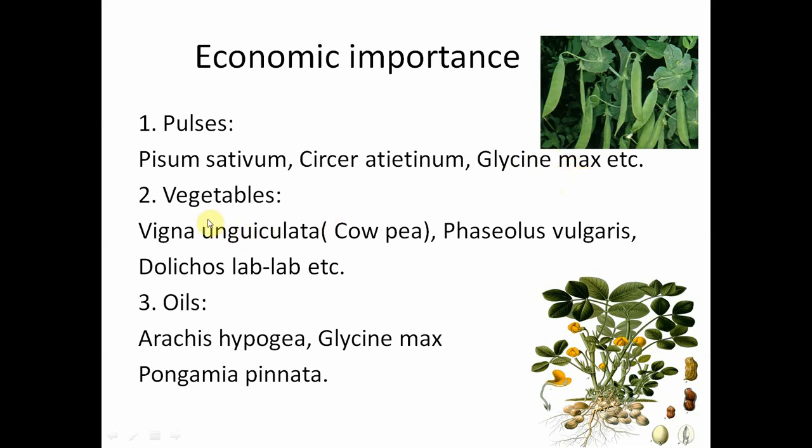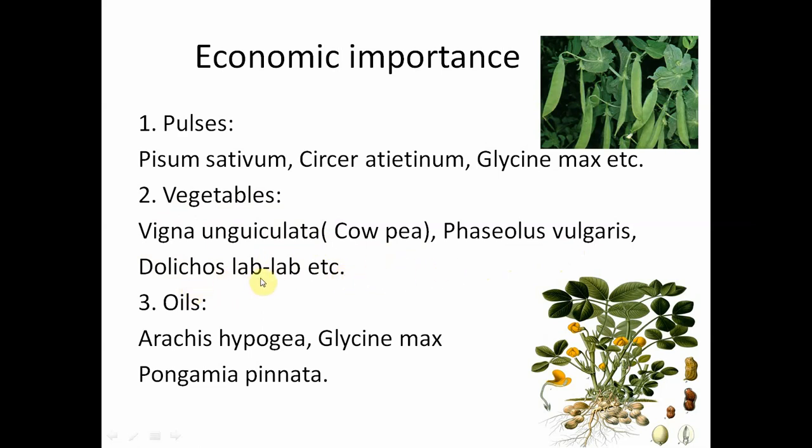And regarding the vegetables, Vigna unguiculata, that is also called cowpea, Phaseolus mungo, Phaseolus aureus, Phaseolus vulgaris, Dolichos lablab, all these are vegetables. These are popularly used as vegetables.